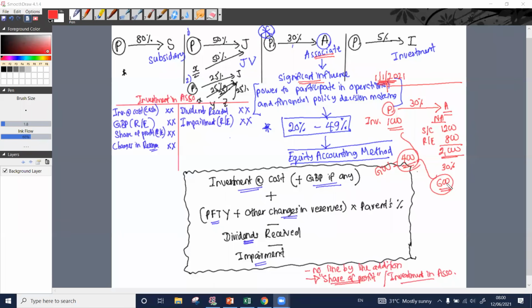To acquire 600 of net assets, we pay 1,000, 400 in addition, for the goodwill of the associate, the company that we are acquiring. If this was the other way around, I will have it like this.